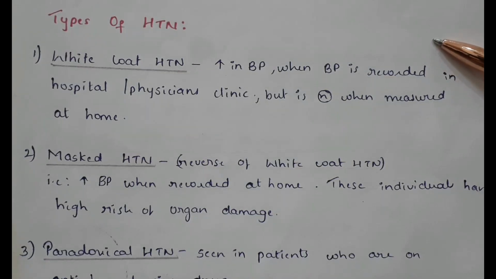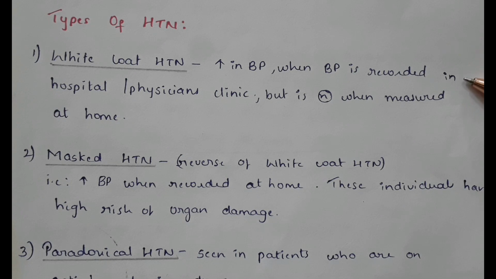Types of hypertension: the first one is white coat hypertension. There is increase in the BP when the BP is recorded in hospital or in a physician's clinic, but is normal when measured at home.